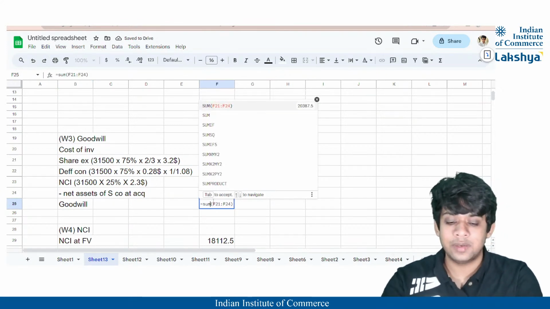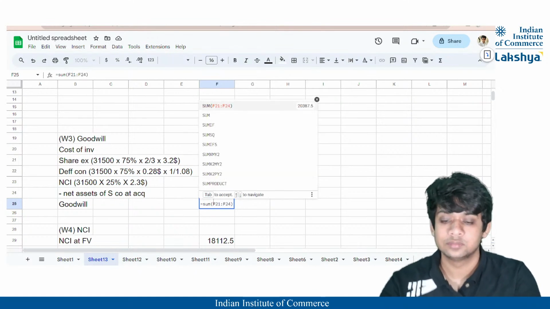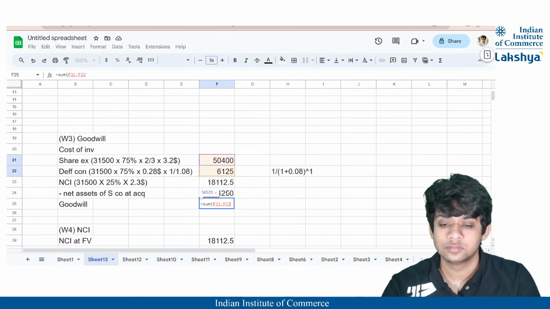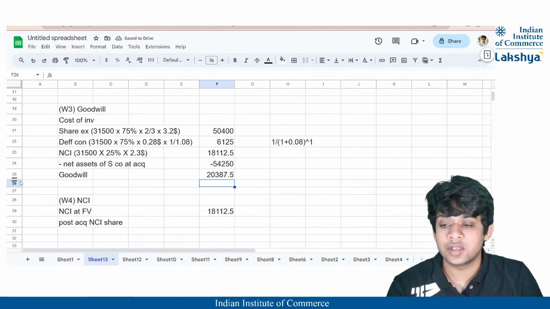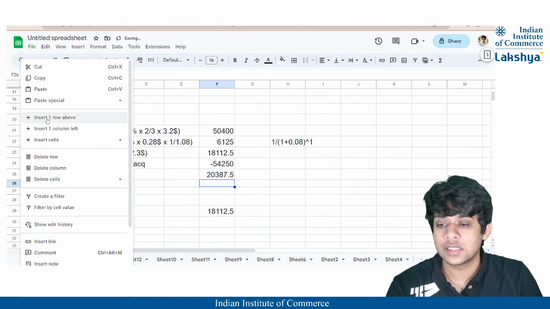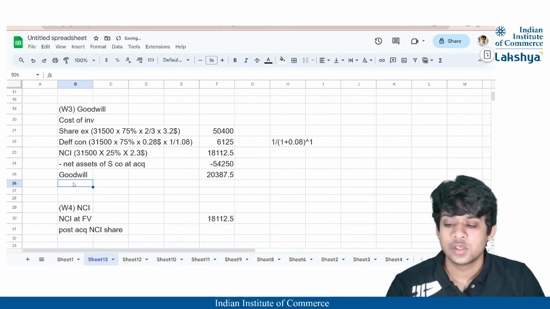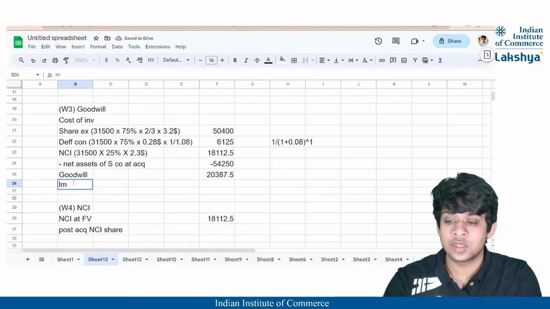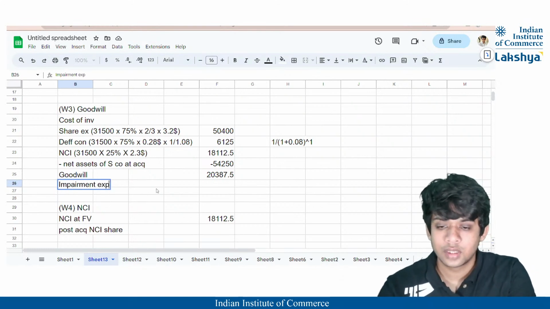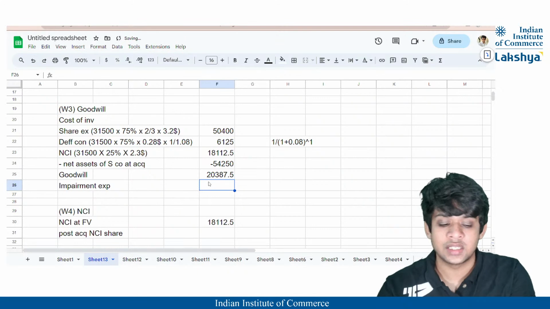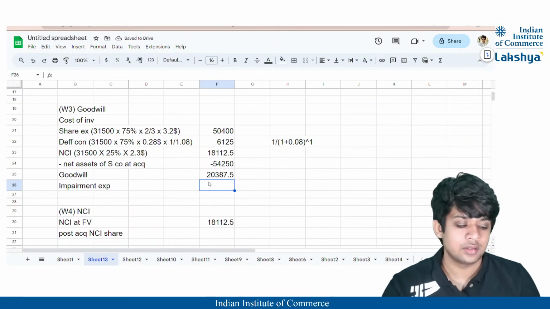So the goodwill is going to be nothing but, guys, 20,387, right? I'll just add one more row here. Yeah. So the impairment now which is charged to the goodwill, the impairment which is charged is nothing but 1,800, right?